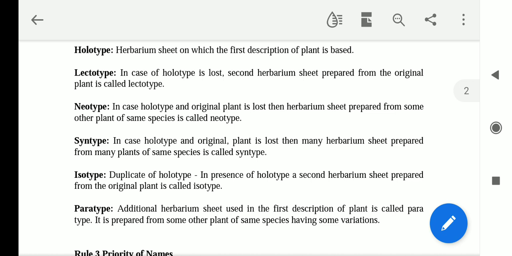Next one is syntype. In the case the holotype and original plant are lost, then many herbarium sheets prepared from many plants of the same species are called syntype. Syntype. Okay. This is a common term you might have studied in your chemistry class. One topic, isomerism, is there. So syn means same.